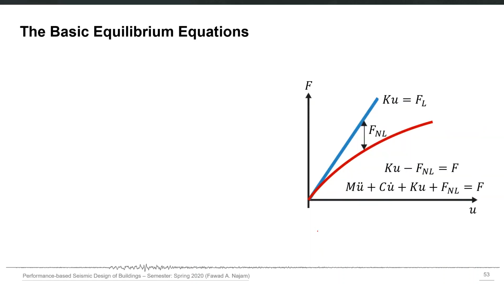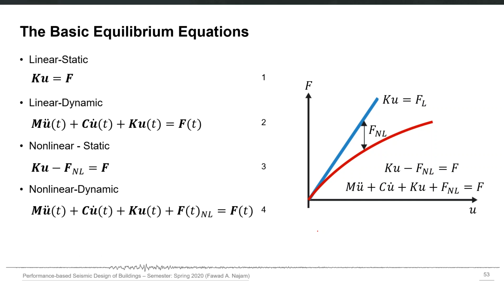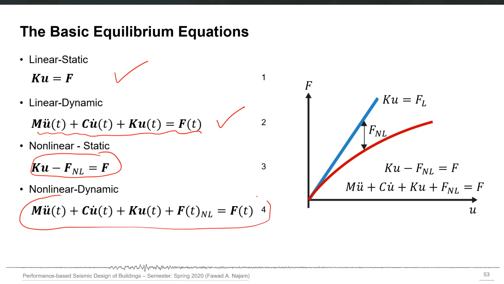So the basic equilibrium equations for all of these analysis procedures are listed down here. Linear static follows F is equal to Ku. Linear dynamic follows this equation. You are already familiar with that. Nonlinear static has this equation and nonlinear dynamic has this detailed equation. This F nonlinear is not known. This is a very important point. It is not known at the start. It is calculated based on analysis iterations.